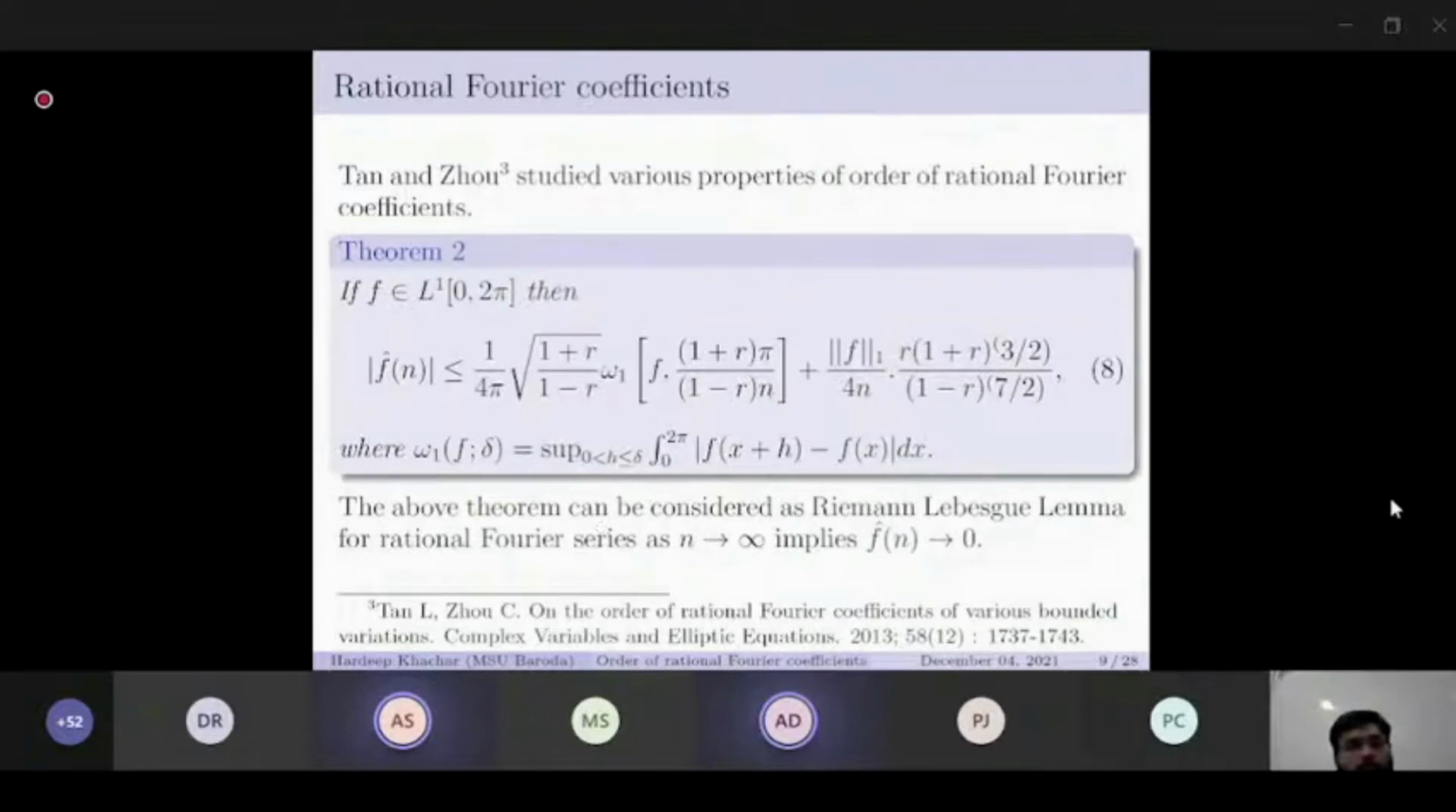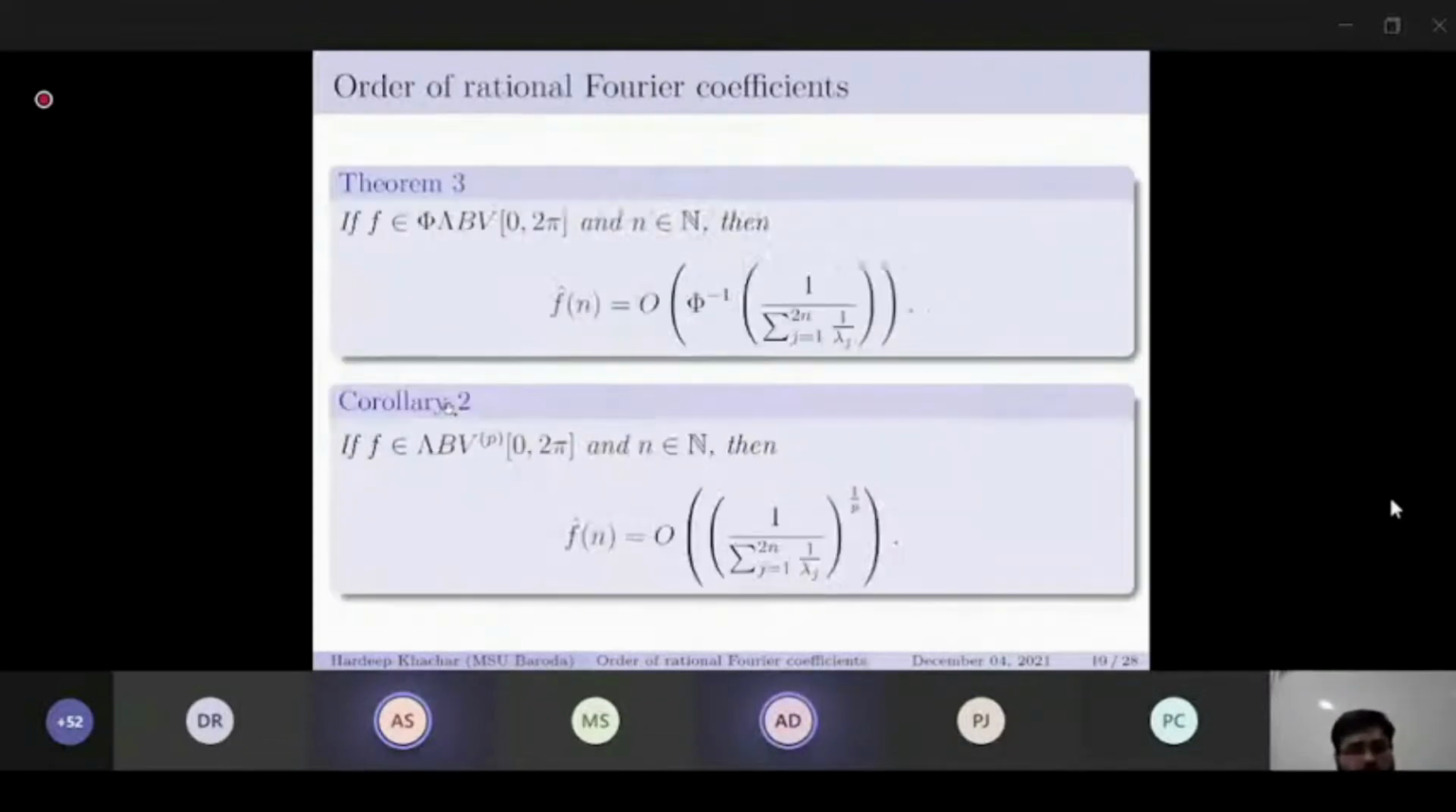Tan and Zhao studied various properties of the order of the rational Fourier coefficient. If f is integrable, then the inequality in 8 is satisfied, where omega 1 of f and delta is the supremum over h of the integral from 0 to 2 pi of mod of f of x plus h minus f of x. We can consider this as a Riemann-Lebesgue lemma for rational Fourier series, as clearly n tending to infinity would give us f hat n tending to 0. If f is of phi lambda bounded variation, then f hat n is of big O of phi inverse of 1 upon the summation of 1 upon lambda j, and there is an equivalent condition for lambda BVp.